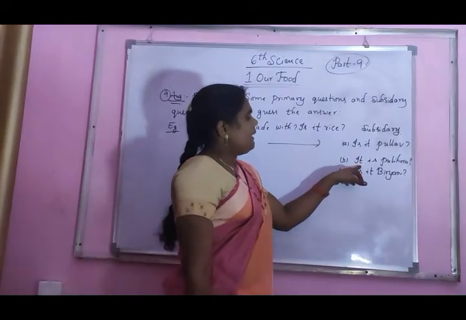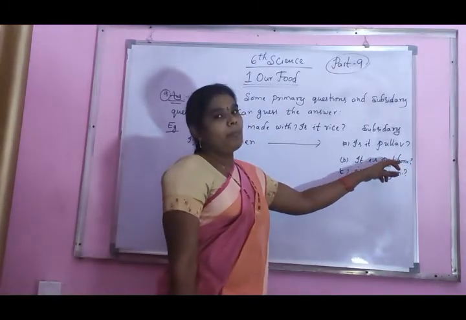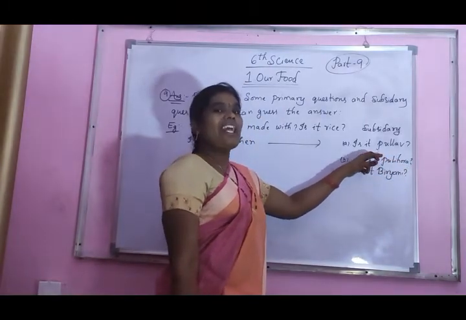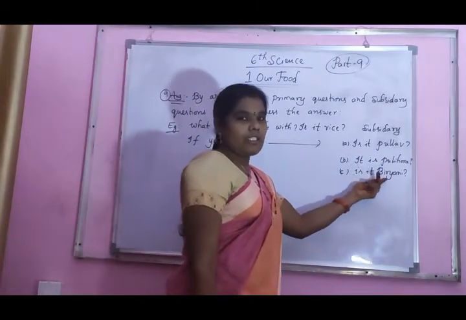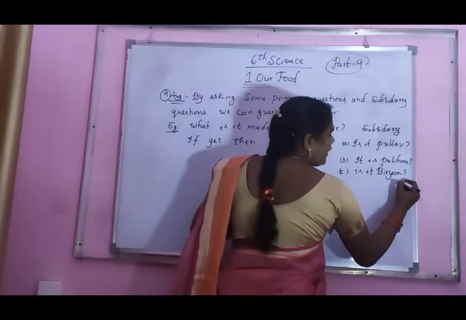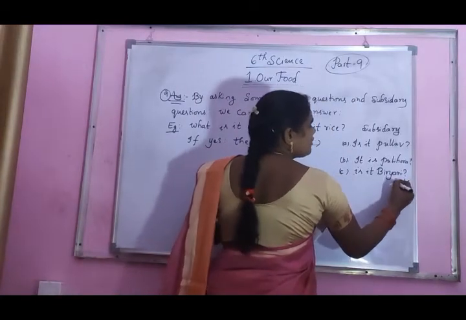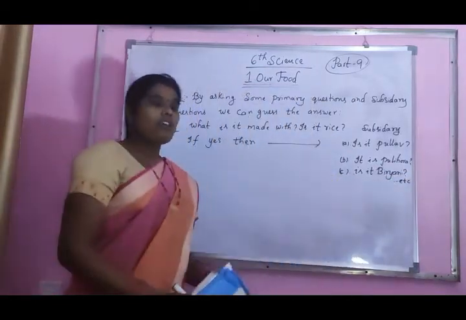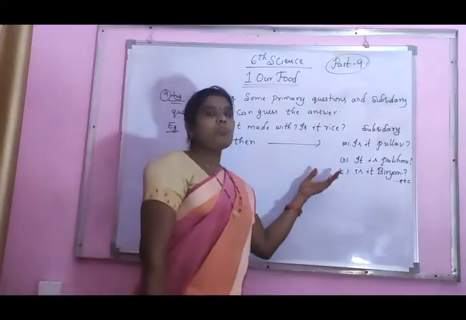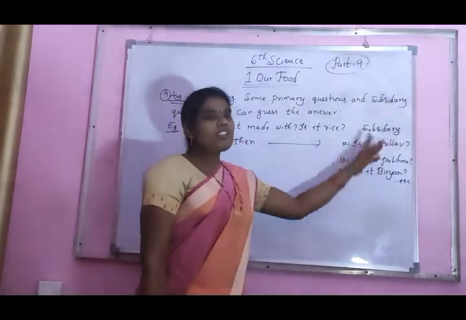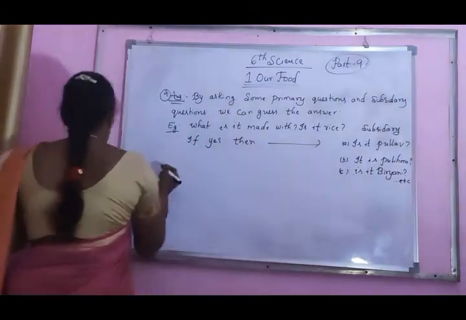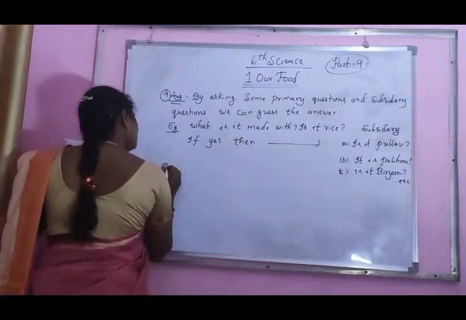Next one, it is pulihora. Pulihora is also a rice item. Next one, is it biryani? Like this, etc. Etc. means so many like this. Means payasam. Like that, we ask different subsidiary questions. Next one.